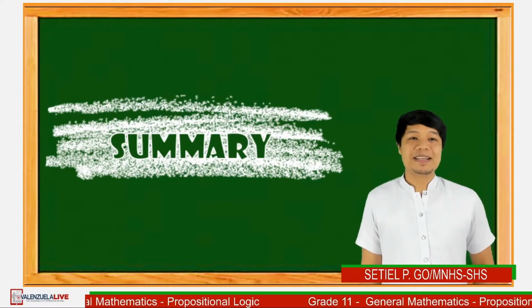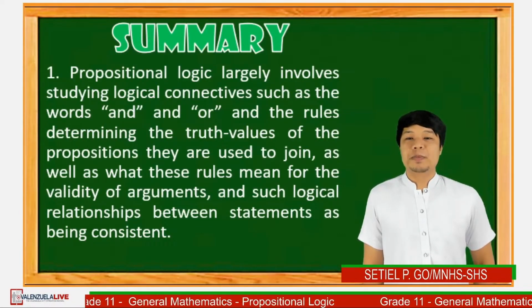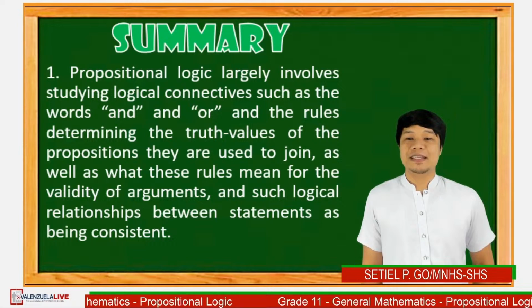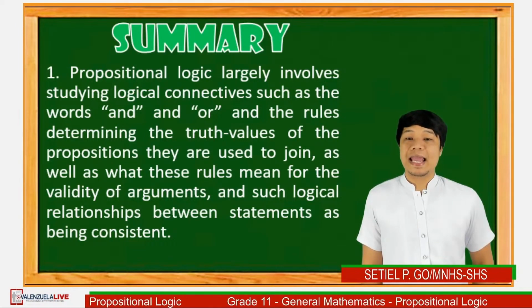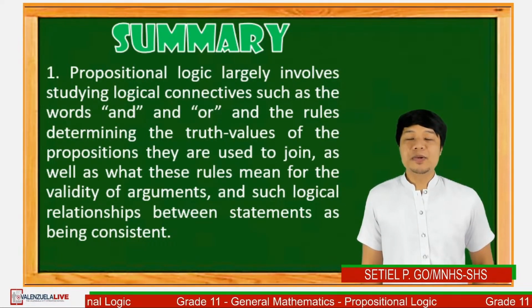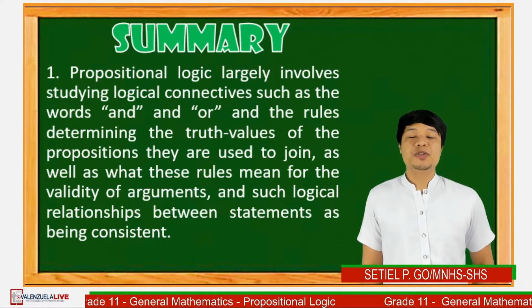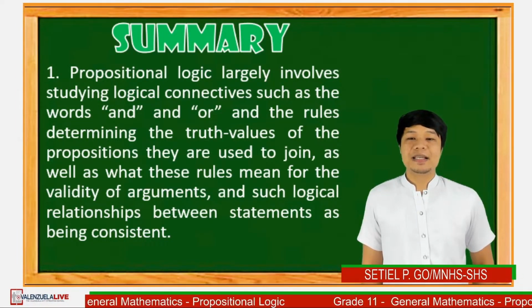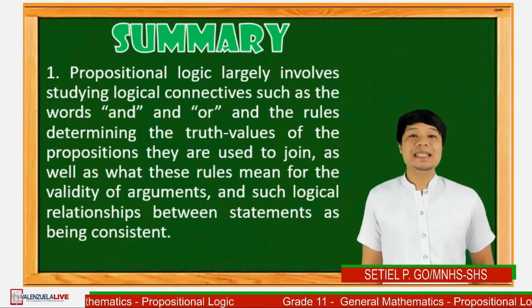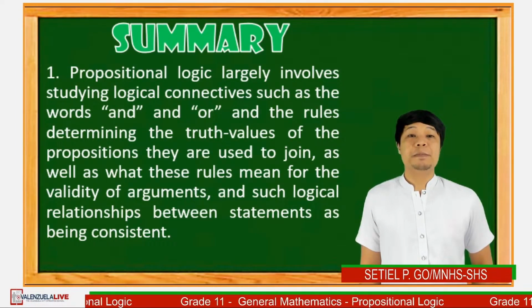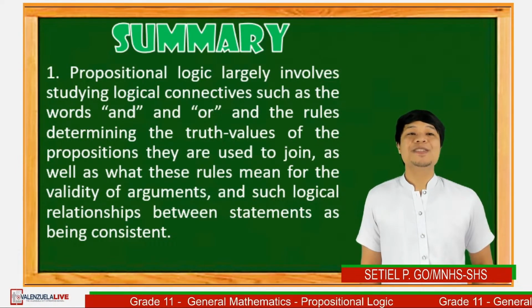So let's summarize. Number 1, propositional logic largely involves studying logical connectives such as words, and, or, and the rules determining the truth values of the propositions that they join, as well as what these rules mean for the validity of arguments, and such logical relationships between statements as being consistent.